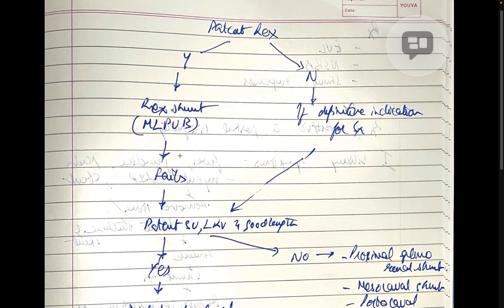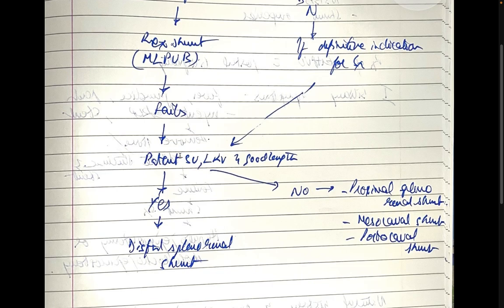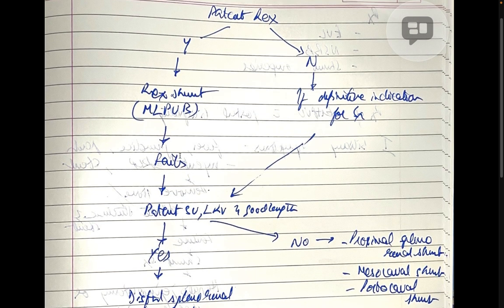And if that fails, we check for patency of the splenic vein and LRV, the left renal vein, and if it's of good length, then we do a distal splenorenal shunt. And if it's not, we do a proximal splenorenal shunt or any other proximal shunts like a mesocaval shunt or portocaval shunt. And of course, if the patent Rex is not present, we straight away go ahead for either a proximal or distal splenorenal shunt, depending on whether the SV and LRV are of good length and patent.